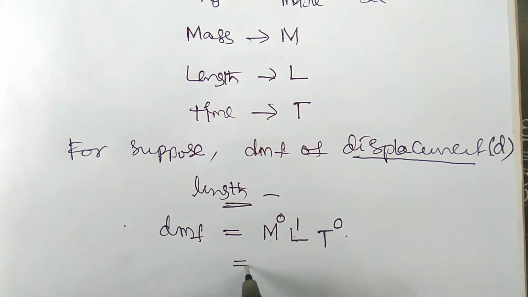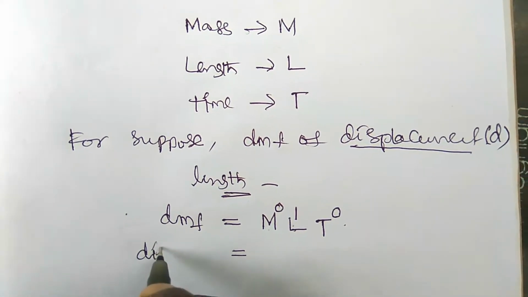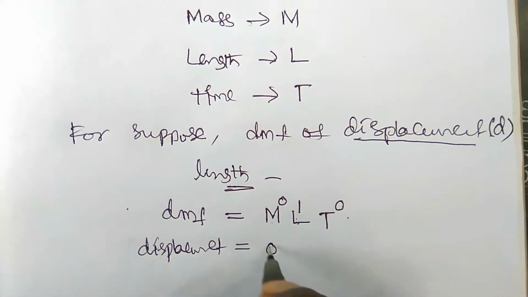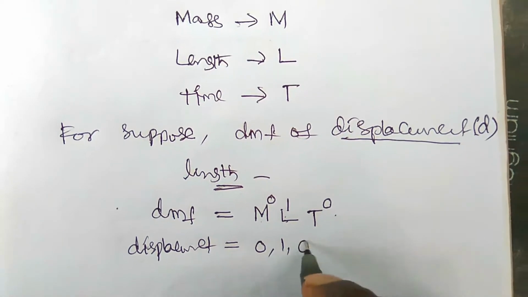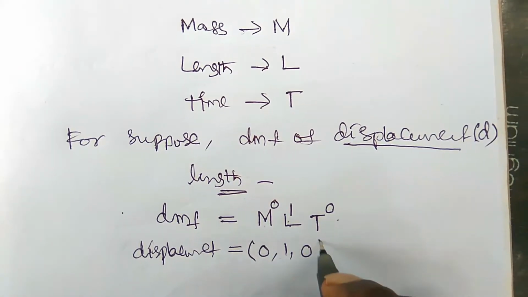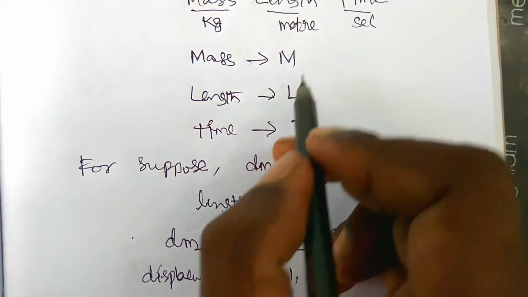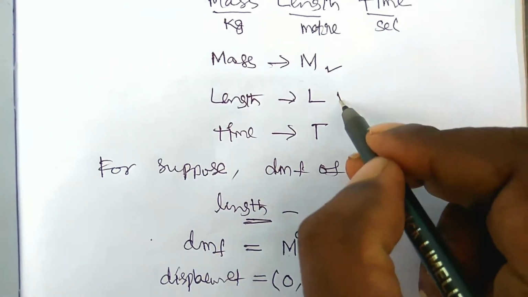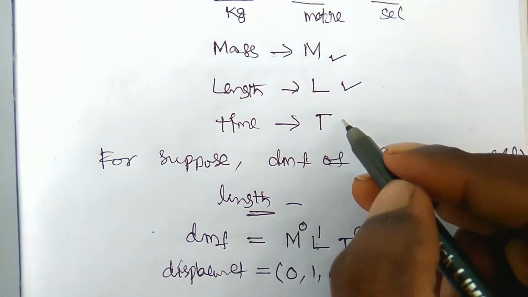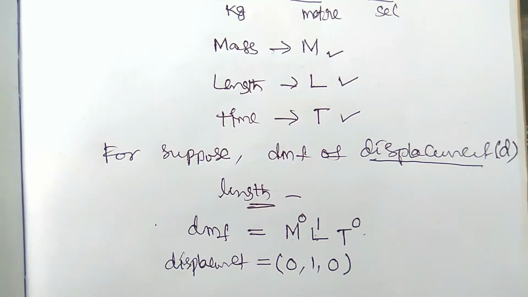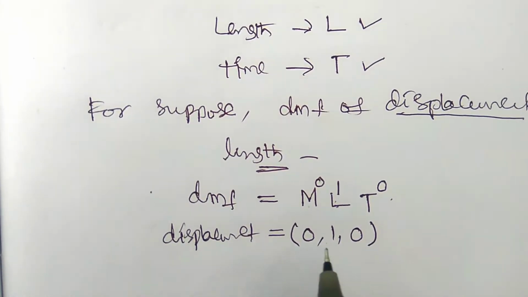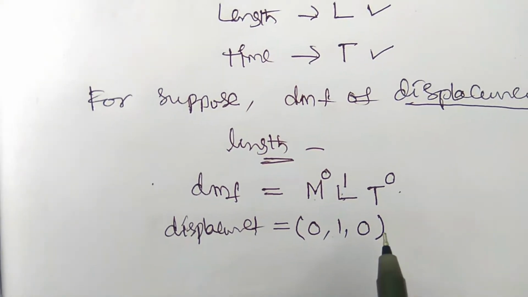The dimensions of the displacement are 0 1 0. This is the order of the dimensions: first you write the dimension of mass, second the dimension of length, and third the dimension of time. So the dimensions of displacement are 0 1 0.